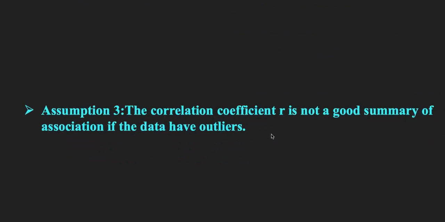Then the next assumption is that the correlation coefficient r is not a good summary of association if the data have outliers. That means we have to check for outliers in the data before we go for calculation of the coefficient of correlation, right?